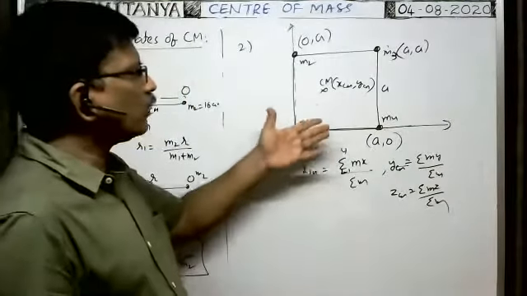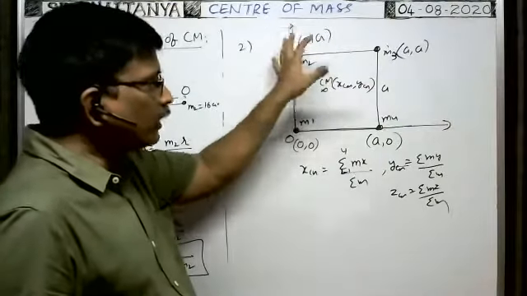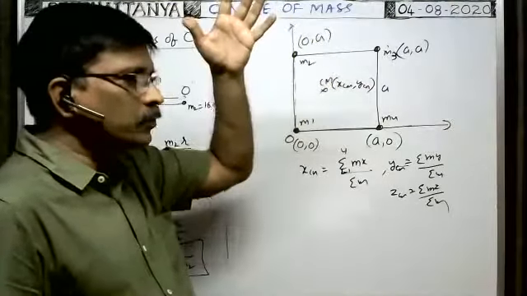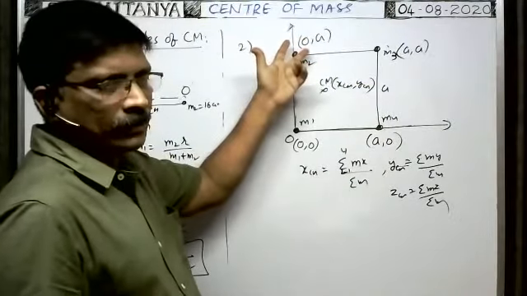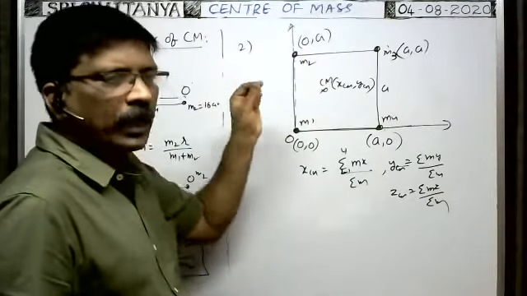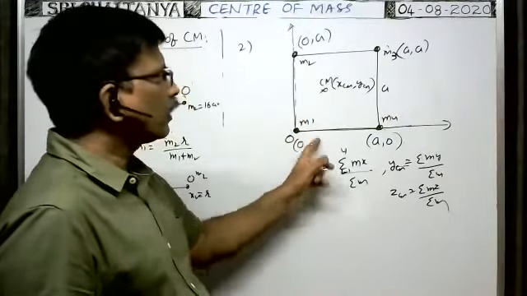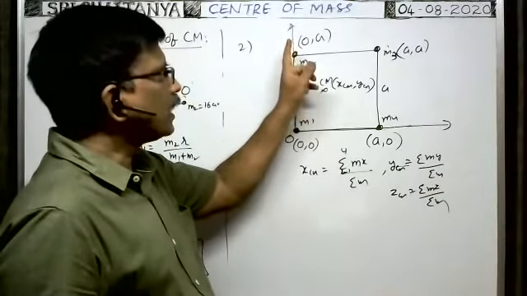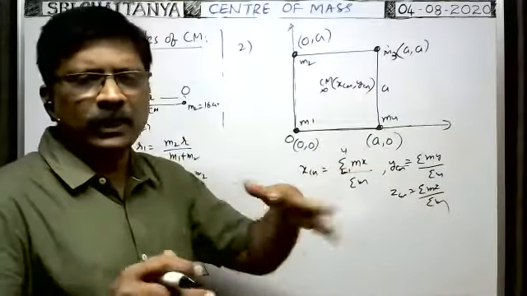In case of a 3-dimensional diagram, whenever these particles lie in space, all the particles have 3 coordinates. Every position of every particle is represented with 3 coordinates. If it is at the origin, it is 0, 0, 0. If it is in space, then it has x, y, z coordinates. Similarly, all particles have 3 coordinates.